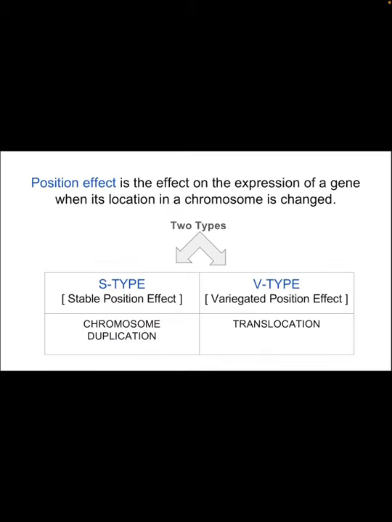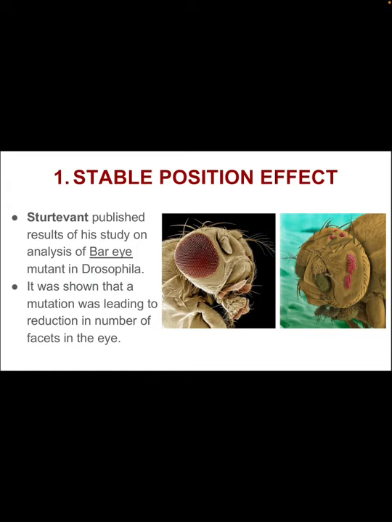Position effect is the effect on the expression of a gene when its location in a chromosome is changed. Position effect is of two types: S-type stable position effect and V-type variegated position effect. The S-type position effect is caused due to chromosome duplication, whereas the V-type position effect is caused due to translocation. First is stable position effect.